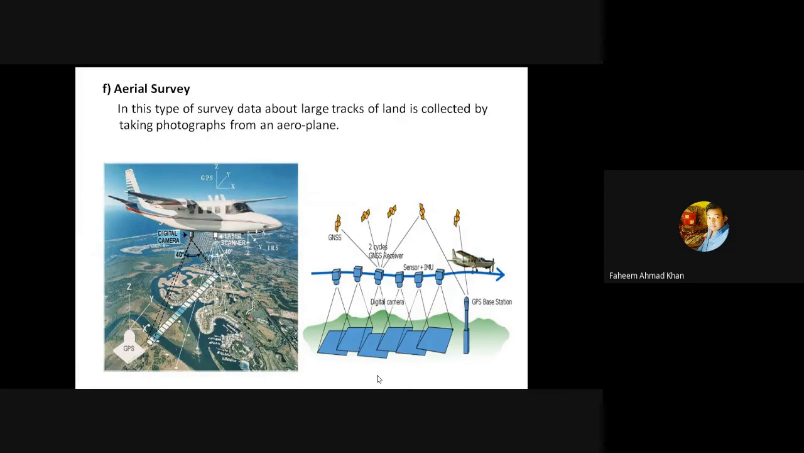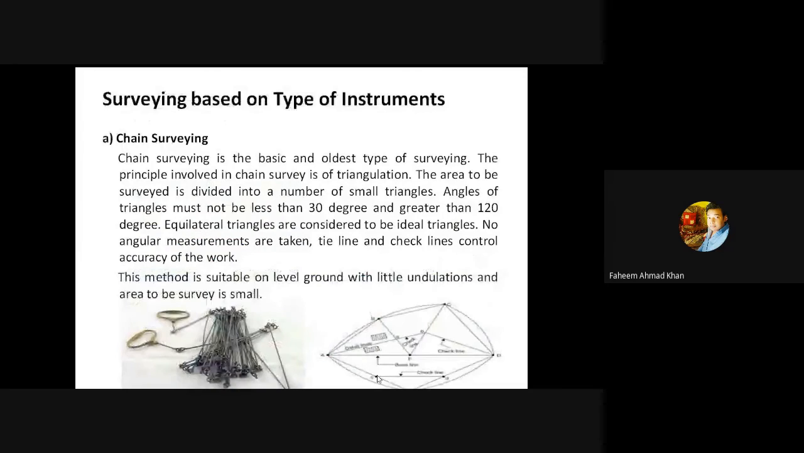Now the second type of surveying, which is based on the type of instruments, first of all, the first instrument is the chain survey. Chain surveying is the basic and the oldest type of surveying. The principle involved in chain surveying is of triangulation. Small triangles are made while performing the survey. The area to be surveyed is divided into a number of small triangles.